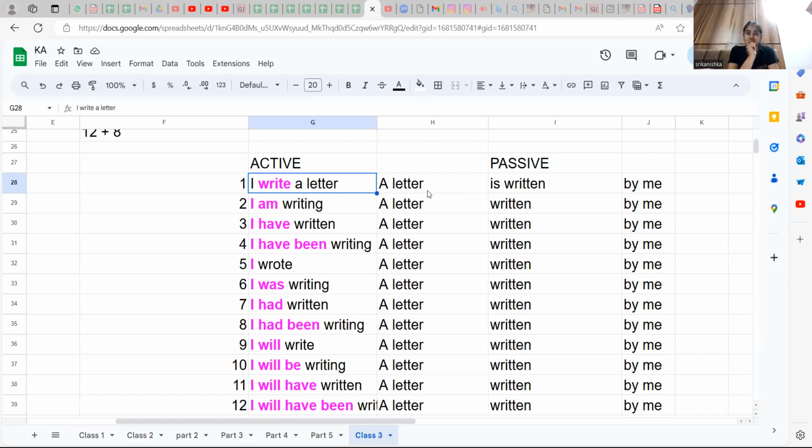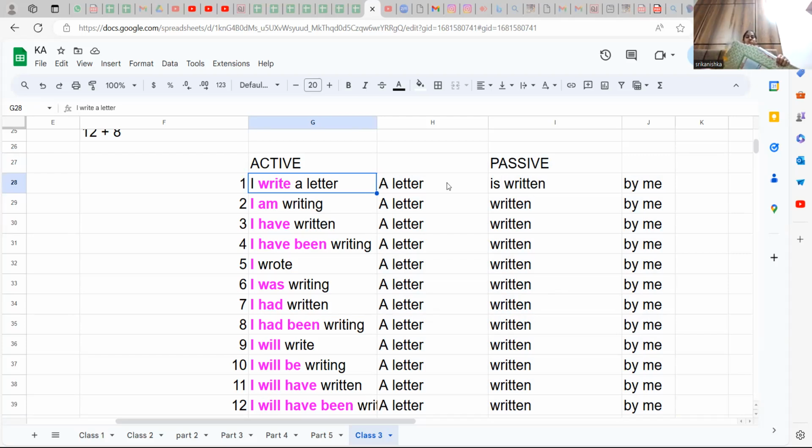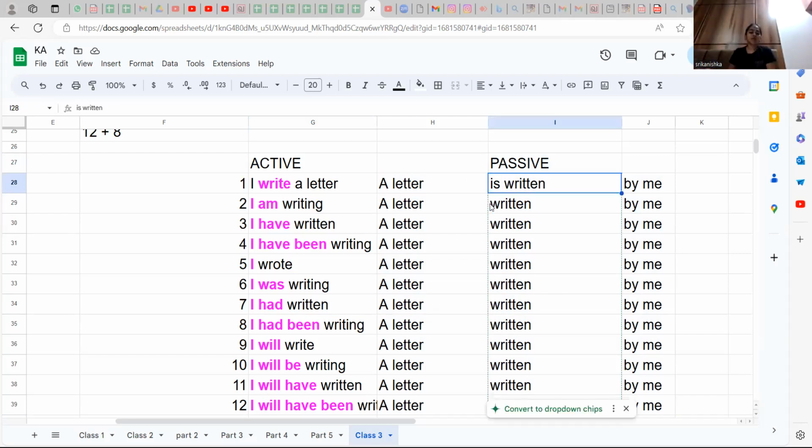As we move along, we'll do more examples, because in newspapers and news bulletins, there will be more use of passive. The written part, they will use passive, but the spoken part, they will use active. That point you have to note down. So, I write a letter is written by me.